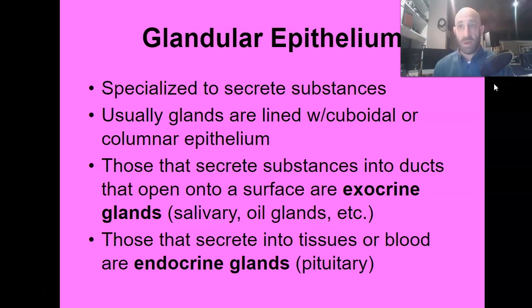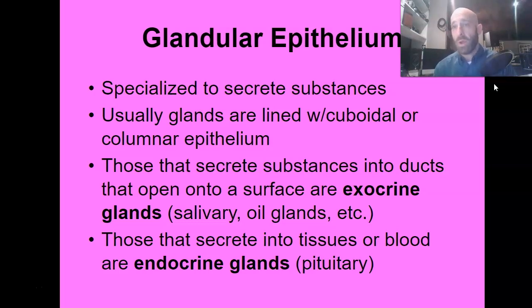So, you learned about your cellular processes, you learned about your Golgi bodies. The cell makes proteins, and then it goes to the Golgi body, and then it gets secreted from the cell and wrapped into a vesicle, right? Well, that's what we're talking about here. These are glands. And these glands are usually going to be lined with cuboidal and then sometimes columnar epithelium. There's two options for epithelial glands.